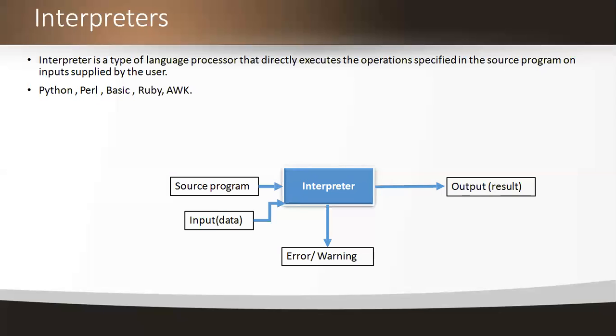See here, interpreter is also a type of language processor. Here we are directly executing the operations that are specified in the source program. That means directly we are giving the input to the interpreter. Source program is nothing but a program whatever we write in our own language, which may be a high level language. Our input program is a high level language program. So here I'm taking an example of a C program, and I am giving the program to the interpreter, and at a time I'm giving the input data to the interpreter, and finally I'm executing the program by getting an output as a result. And in between here,